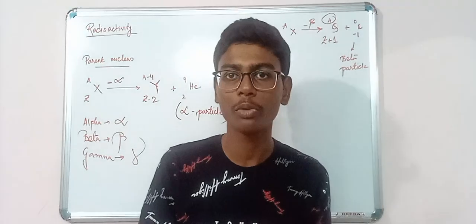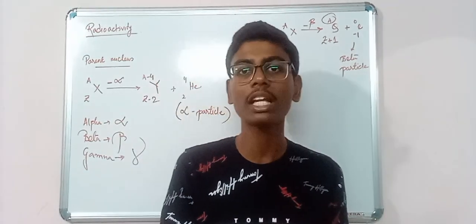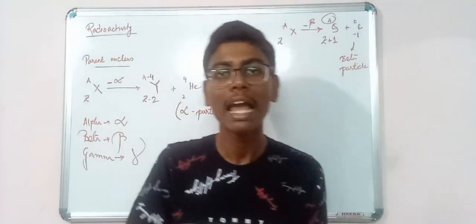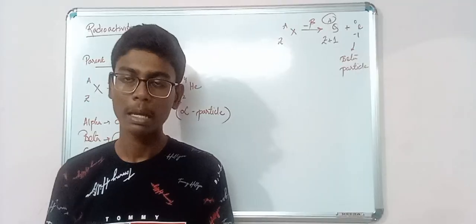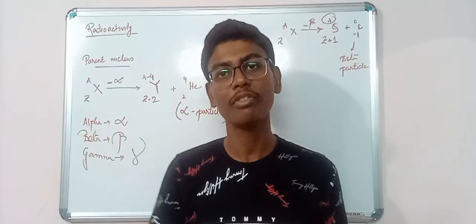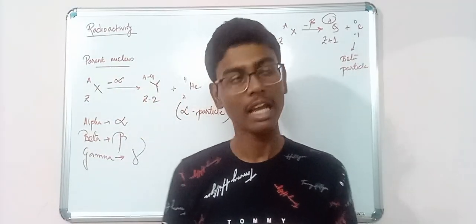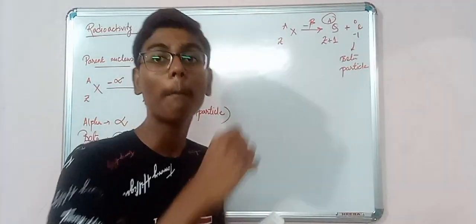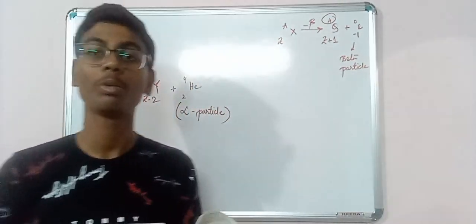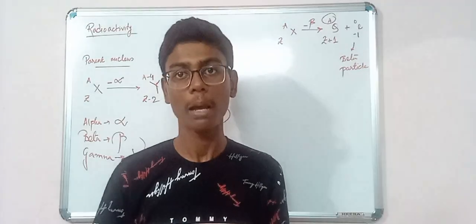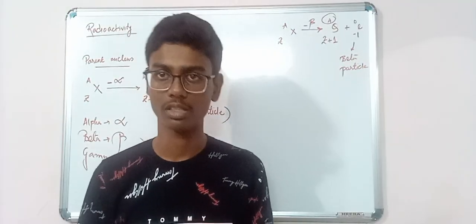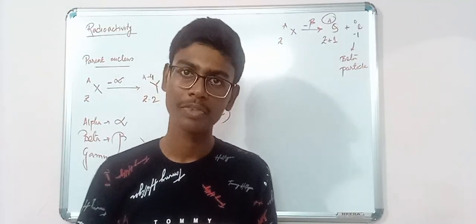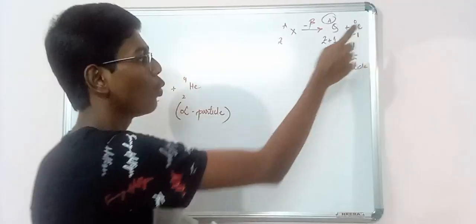Which initially was a proton, and neutron, initially the thing that was a neutron has now got converted to a proton. But the actual net number of neutrons and protons is constant. That means we will have the same mass number, but 1 has to be added to the atomic number. Mass number will be constant, that means it will be the same. And with that it will release 1 beta particle.